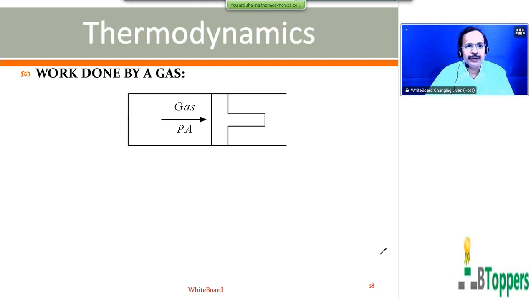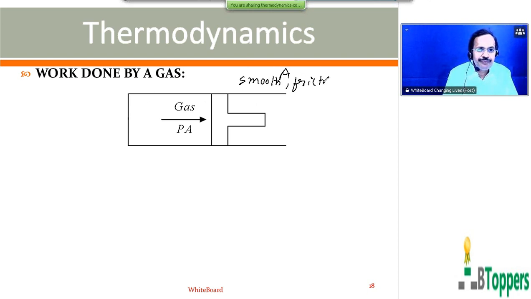So next I am going to discuss work done by a gas. Let us consider the gas contained in a cylinder with uniform area of cross section A, provided with a smooth, frictionless movable piston. If P is the instantaneous pressure of the gas, then pressure is defined as force per unit area, as you studied in the lower classes.